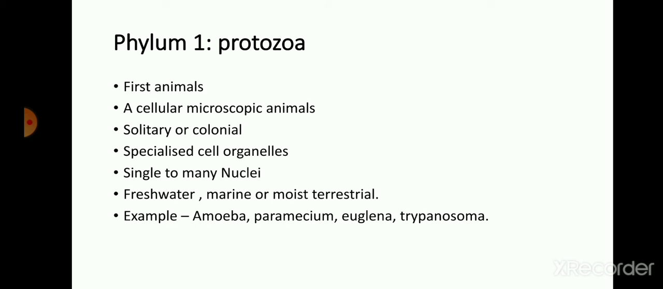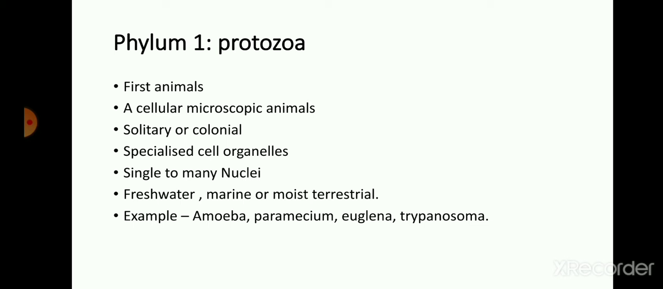So, they may contain single or different kinds of nuclei. The nuclei of protozoa exhibit a great variety of size, shape, and structure compared to the nucleus of metazoa. Also, they live in freshwater, marine, or moist terrestrial habitats. Examples of this phylum Protozoa are amoeba, paramecium, euglena, trypanosoma, etc. So these are the examples of phylum Protozoa.